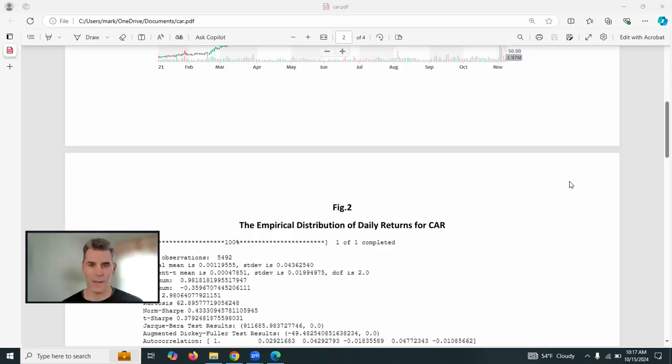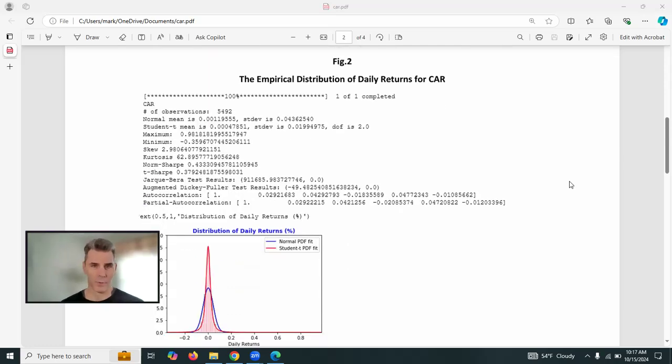Now let's look at the actual distribution of returns empirically for Avis Budget. The standard deviation in the normal curve is that blue line, that's theoretical. Now look at the red line, which is a student T curve fitted to the actual data. So we're obviously dealing with a distribution of returns that's extremely non-normal, right? Positive skew 2.9, kurtosis of 63. I mean, this is not your IBM, right? So now we see this is not normal.